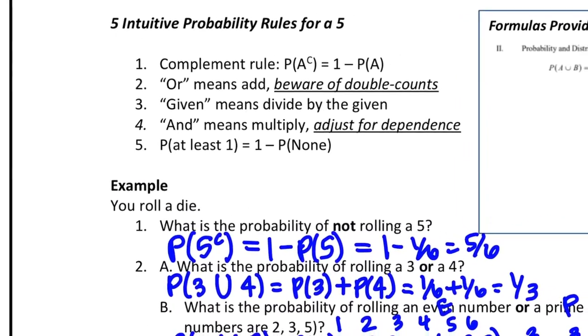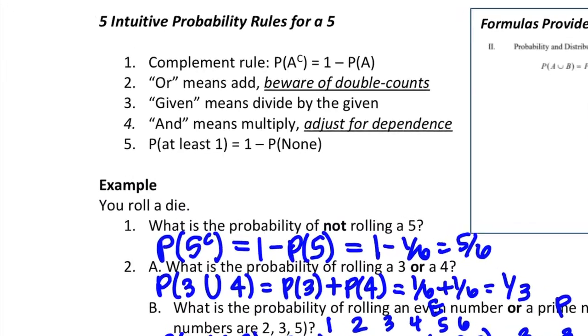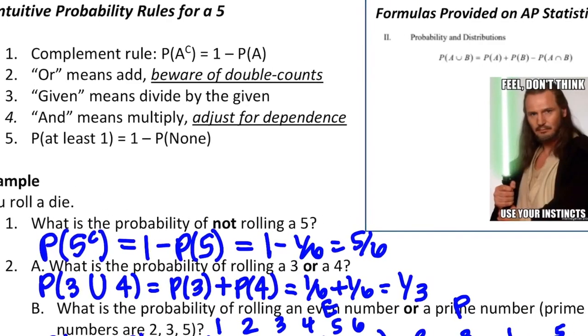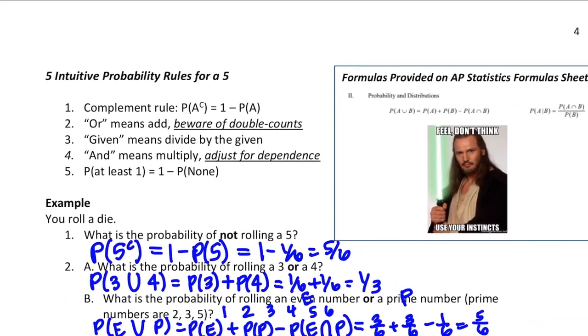We have the complement rule. Or means add, but make sure you don't add anything twice. Given means divide, and and means multiply, but make sure you use the right formula. And then anything that's at least 1, it's always easier to do 1 minus none. So those are some just intuitive rules that you can use.